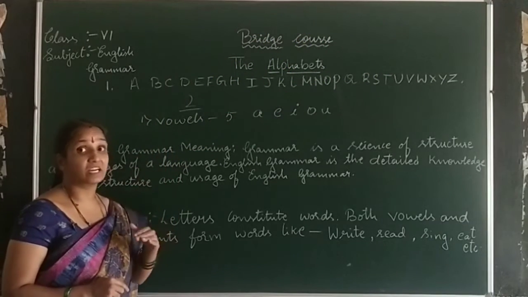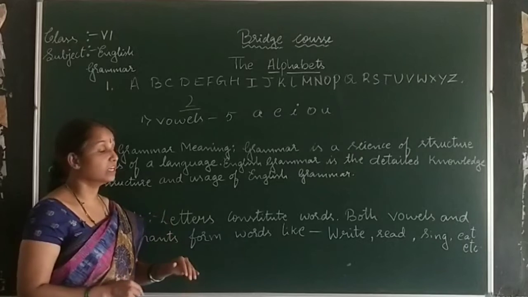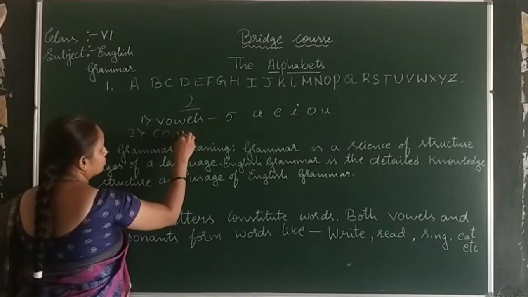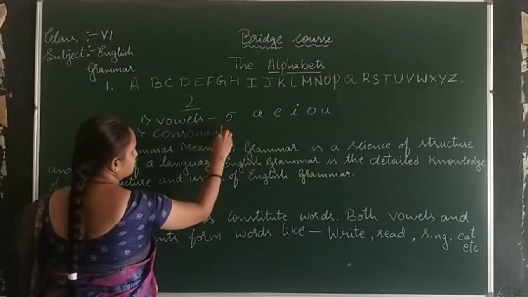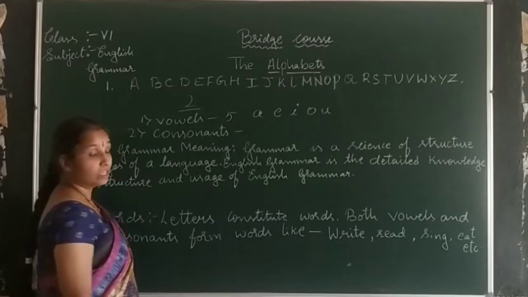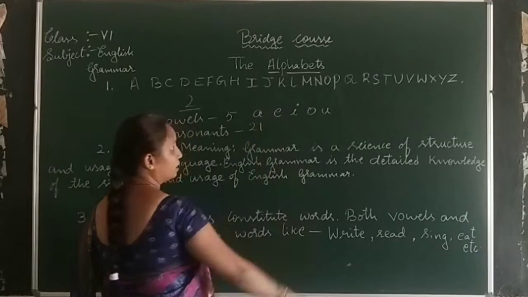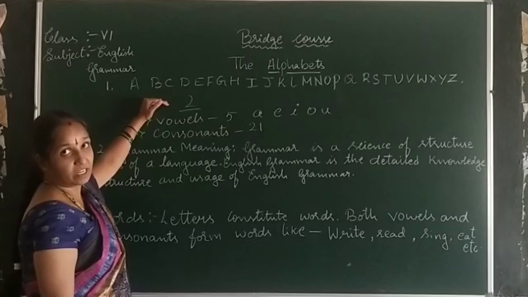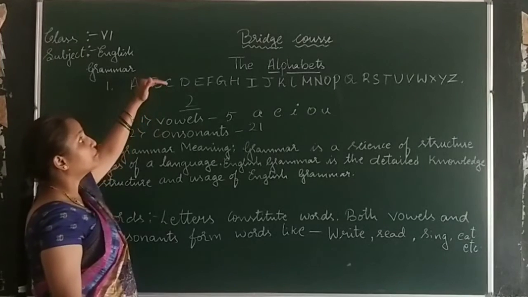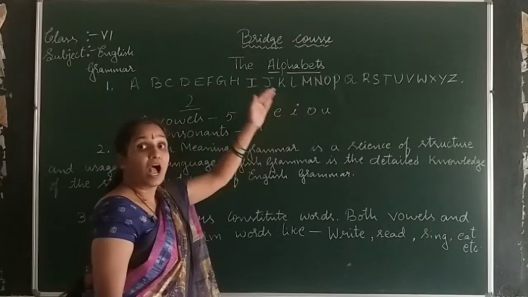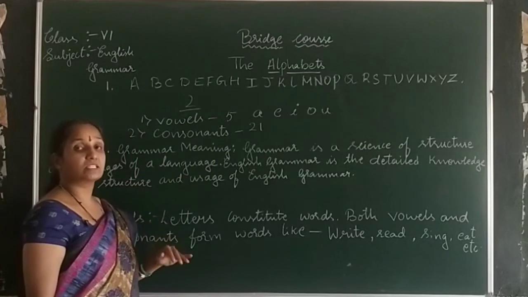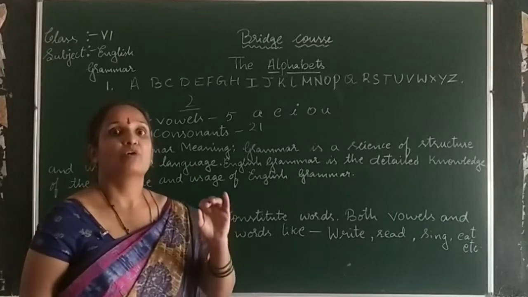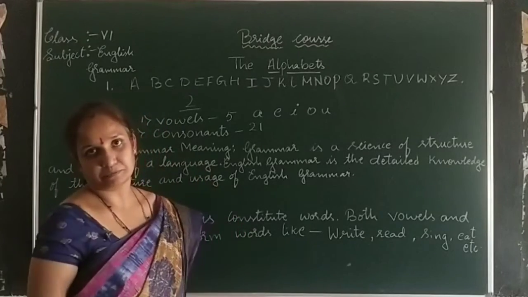The rest of the others are called consonants. How many are those? Those are 21. I've written already here. These are capital letters. Apart from A, E, I, O, U, the other 21 letters are called consonants, which are Vyanjanagalu in Kannada.